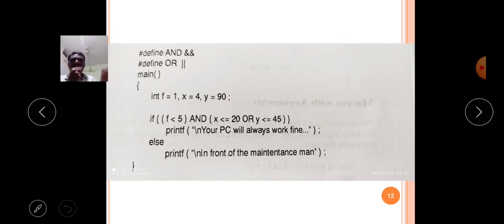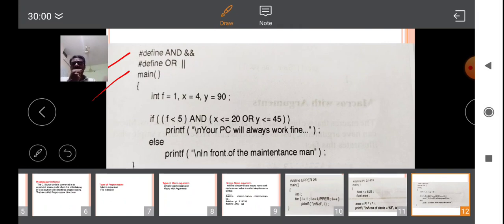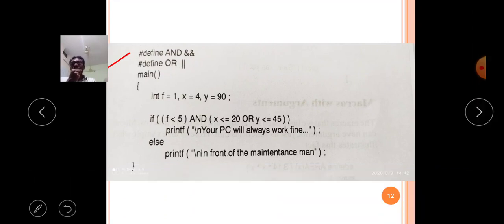Then coming to this program, there are two preprocessors. That means the program will be executed twice by the preprocessor. The first macro name is AND. When the AND macro name occurs, it simply replaces it with two ampersand symbols.